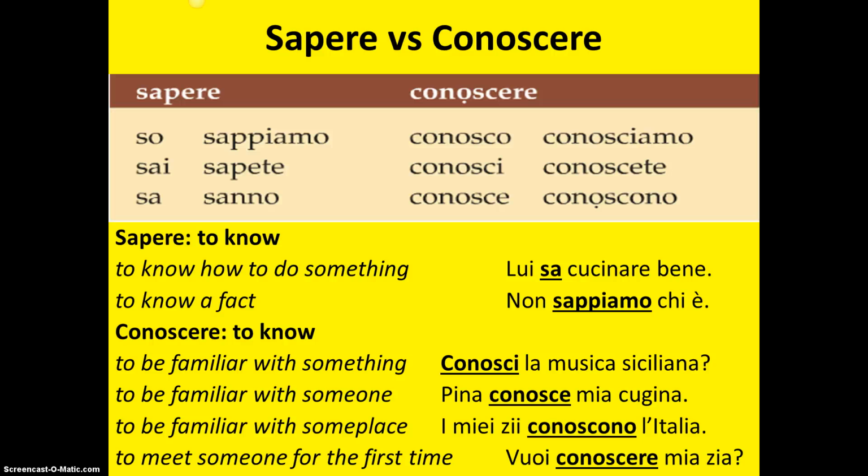So these differences can be a little tricky, but they'll start to become familiar before you know it. I usually just try to remember that conoscere is knowing a place, a person, or a thing, whereas sapere is knowing how to do something or knowing a fact. If you can keep those straight in your mind until they just become automatic, you'll be on the right track.